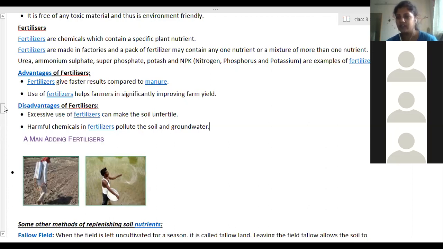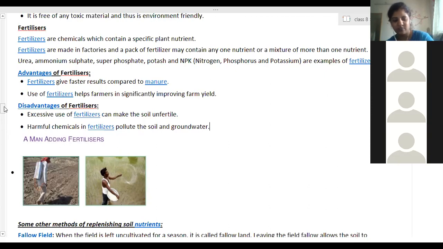For example, suppose one's requirement is nitrogen and the second's requirement is phosphorus. The first one will need only nitrogen, so it will take all the nitrogen, and the second crop can be one which needs phosphorus as a main nutrient. If they are grown together, nitrogen and phosphorus both can be utilized at a time. Next time, both will be added back to the soil. This type of method is called mixed cropping, or the intercropping pattern.